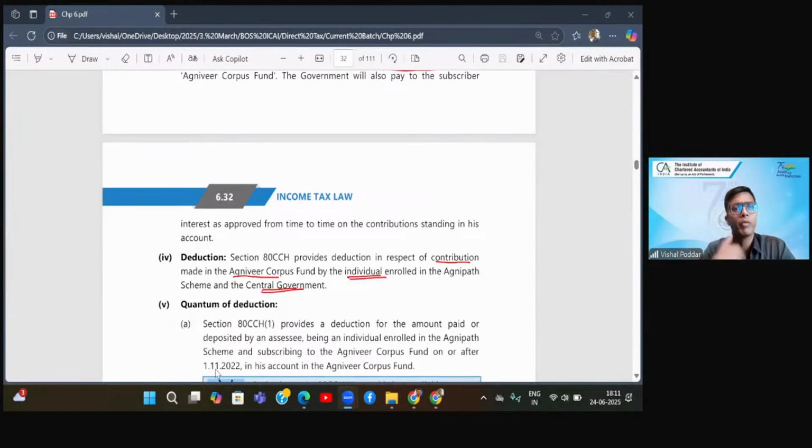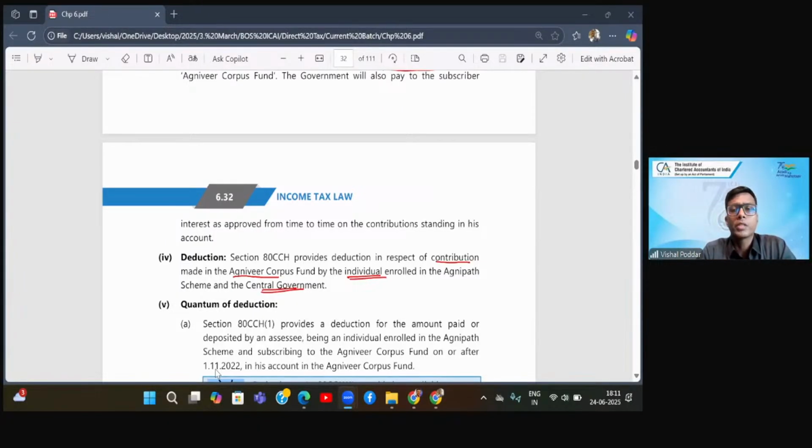So a member of an AOP will be some individual. If it is, then individuals are eligible. It is not that they cannot get the deduction. It is that either, if the AOP has claimed the deduction, they will not get it again for the same amount, or second, where the AOP has made the payment, they will not get the deduction because the payment is made by the AOP.